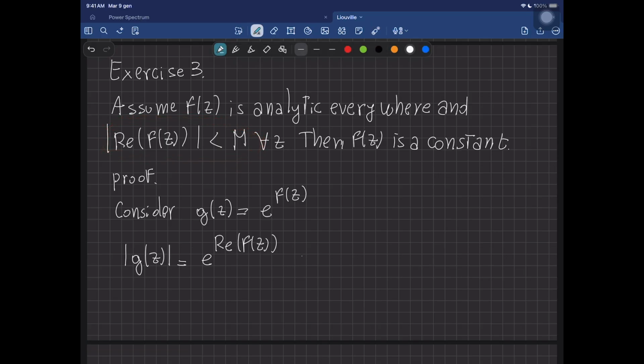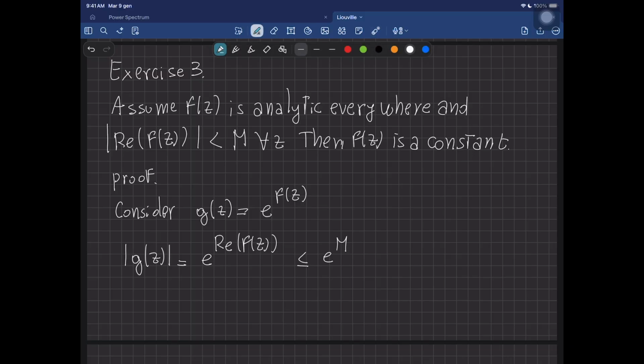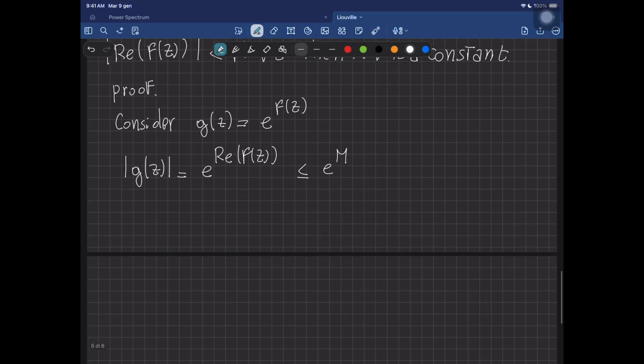This implies that this is less than or equal to e to the M. So this tells us that the modulus of g of z is bounded by a constant. Okay? So this implies, by Liouville's theorem,